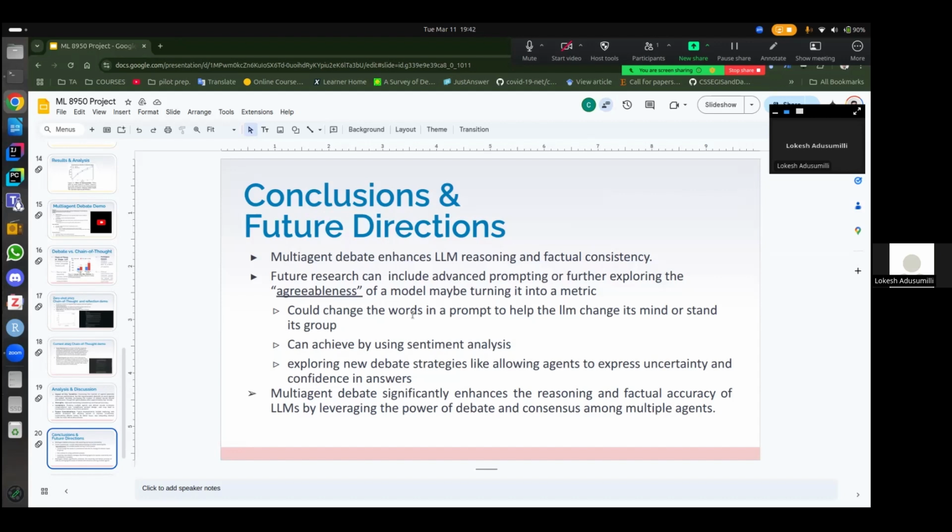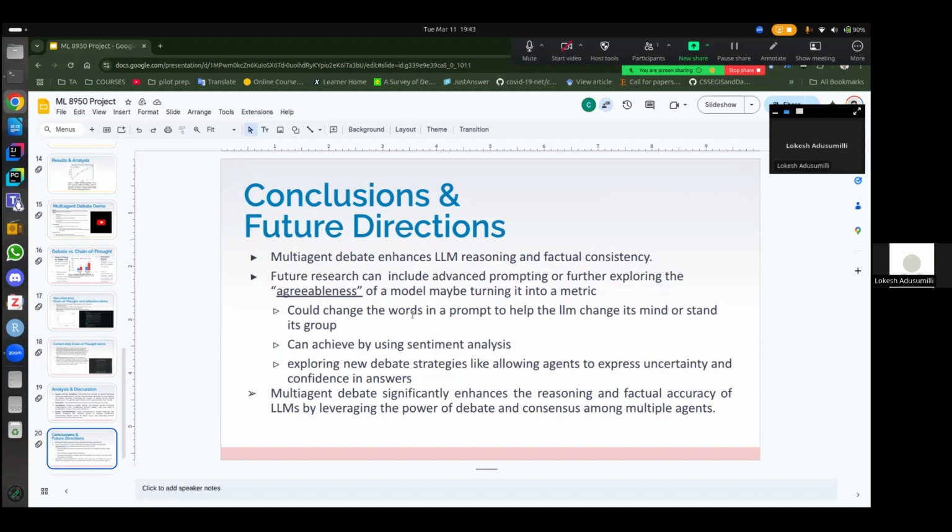We could make agreeableness a metric and try to use it as a sigmoid function or an activation function if an agent is not confident enough in its answers. So it could act as an inverse of confidence, where it could be less stubborn if it's not confident.